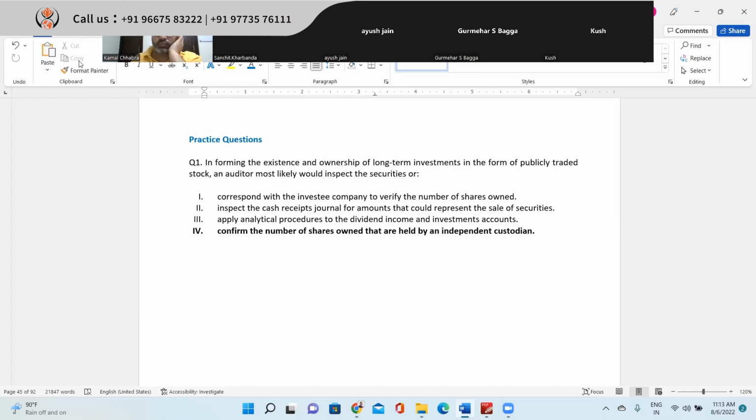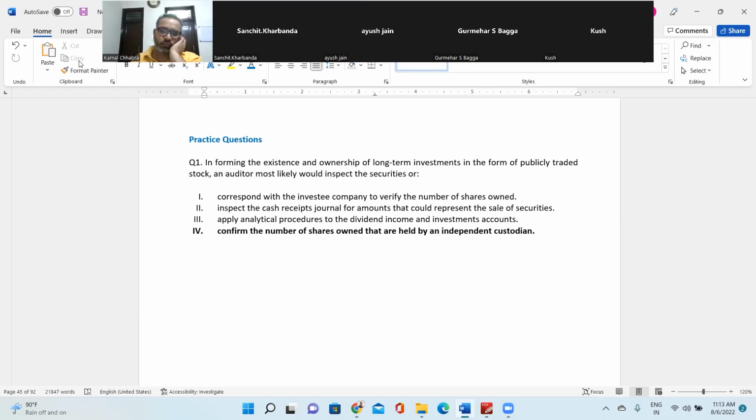Yes. I suppose the fourth answer should be the right one, because the first answer says we are confirming with the investee himself the number of shares. But for example, let's say you have purchased 1 share of Tesla. From where do you get comfort over the existence or ownership?